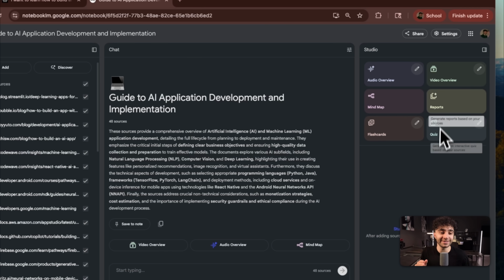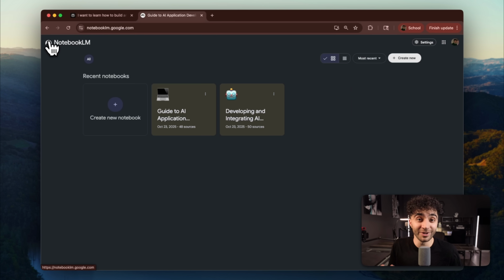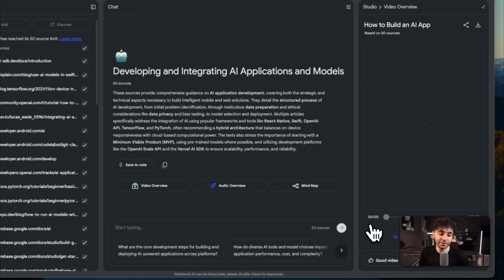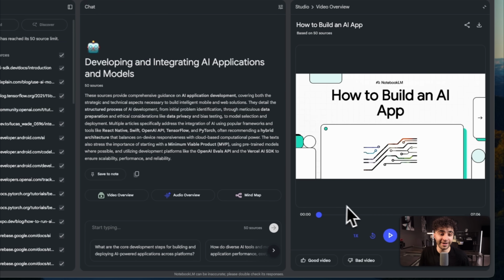Once you click on these buttons, it does take a few minutes for these to get made, but luckily for you guys, I already created one a little bit earlier today. So if we click on here, I generated every single one of these. So if we look here, we can watch the video on how to build an AI app. And yes, it does have audio with it as well.